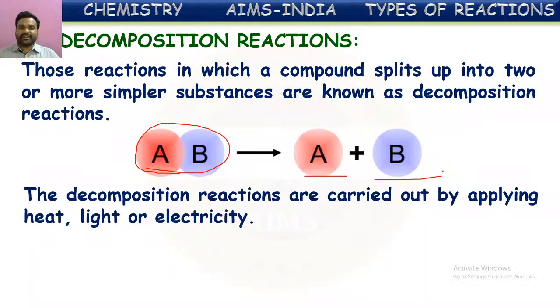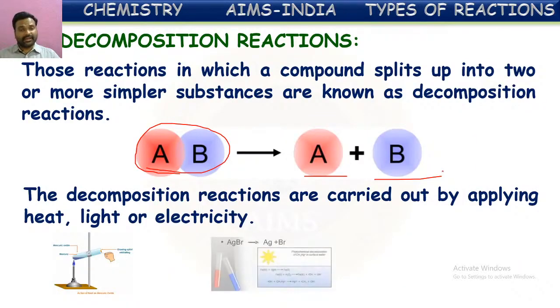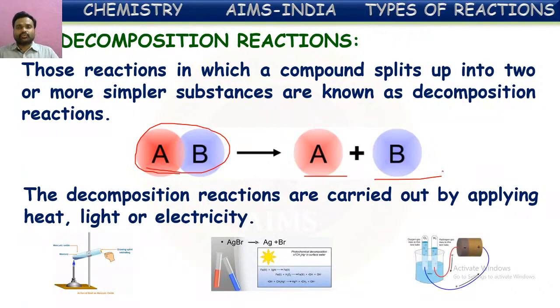The decomposition reactions are carried out by applying either heat, light, or electricity. So to decompose a substance into two or more new substances, it needs either heat or electricity or sunlight. In the presence of these, decomposition reactions generally occur.